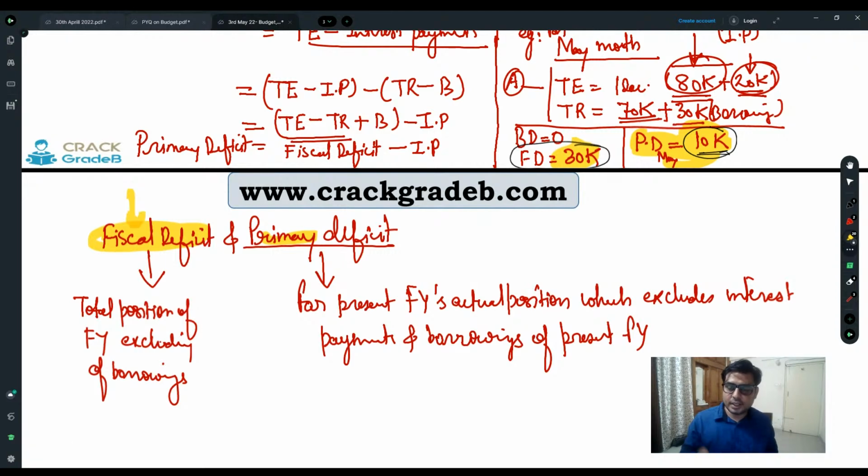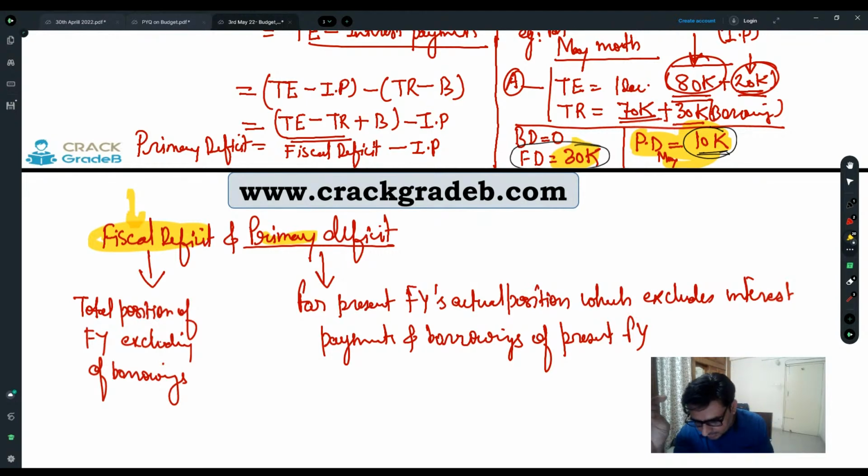So fiscal deficit is showing your overall situation, your past and present, right? And sometimes it is said that it is your past which defines your present and future. That is the classic case where the fiscal deficit is going to fit. So your past and present is going to shape your coming present, which means the future. So this is why the fiscal deficit is the most important indicator.